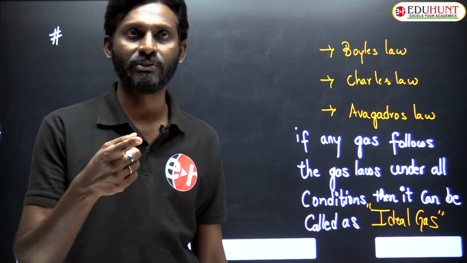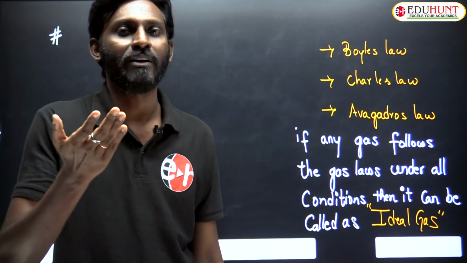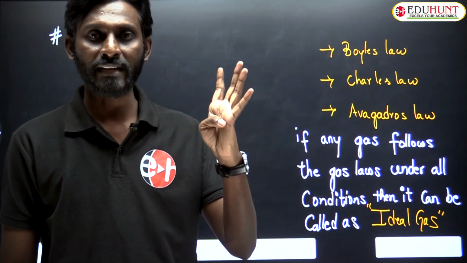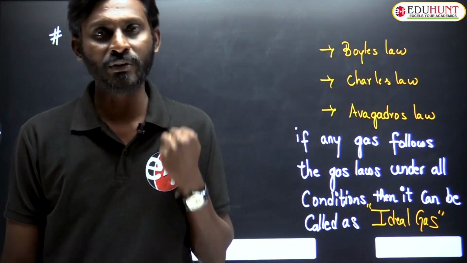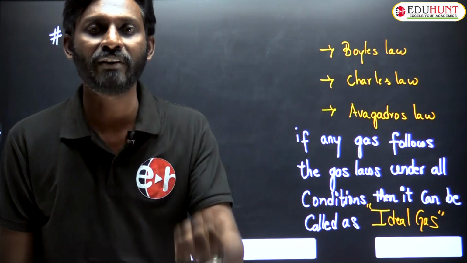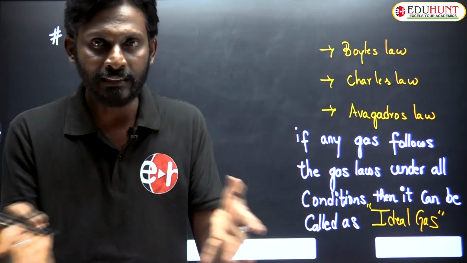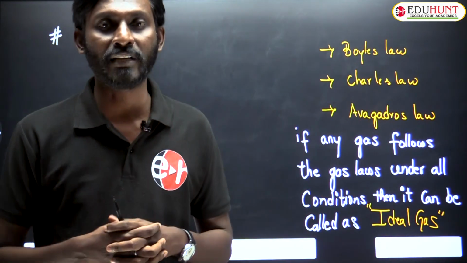If I ask you to give me some examples for gases, what examples will you give? You will say, sir, carbon dioxide, oxygen, nitrogen, ammonia, methane, sulfur dioxide. These are the real life gases you talk about in your subject.